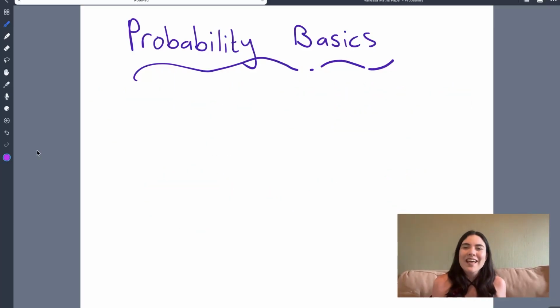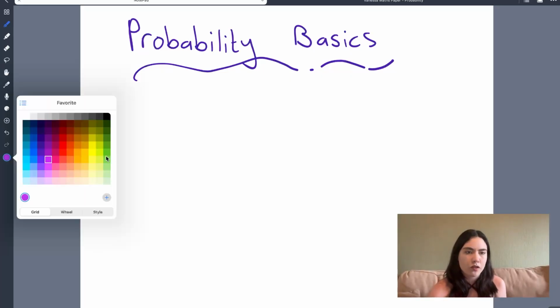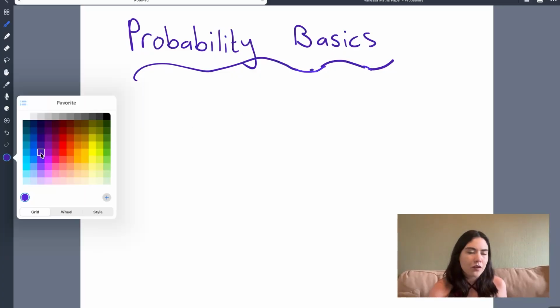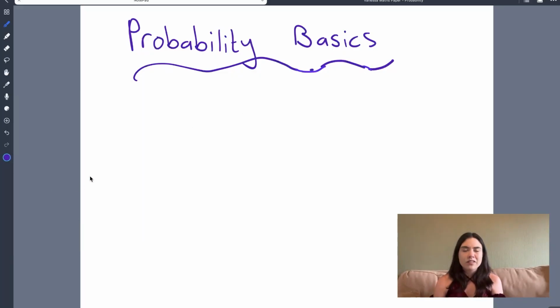Another scenario that we can look at is potentially selecting people at random. So I'm going to create another scenario. Instead of putting beads in a bag, because I don't know if you're anything like me, but I can't remember a time in my life where I've actually pulled beads out of a bag. But I have been in a classroom before. So let's use a scenario of people in a classroom.